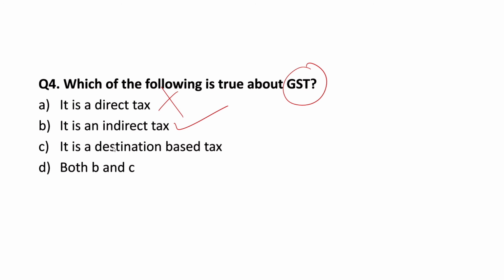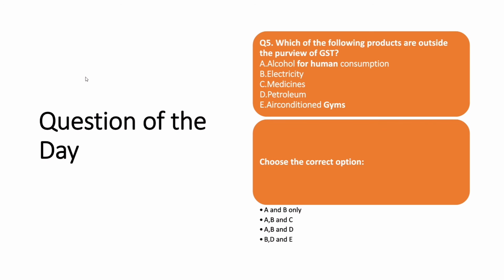It is a destination-based tax. Yes, it is correct. So both option B and C are correct. Our correct option is answer D. So now we have come to the end of our lesson. Let's have a look at the question of the day.